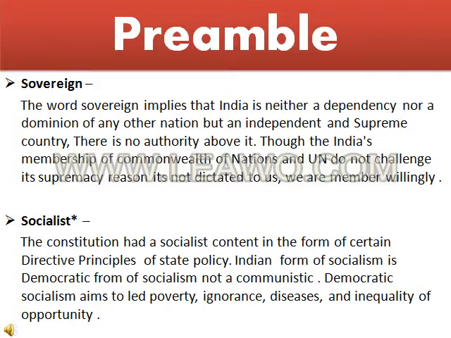The Constitution of India is dedicated to eradicate poverty from the nation, and to eradicate ignorance in terms of religion, diseases, meaning there should be no discrimination in dealing with diseases, right? And inequality of opportunities means every citizen of India will get the opportunities. There would be no discrimination under the constitution.